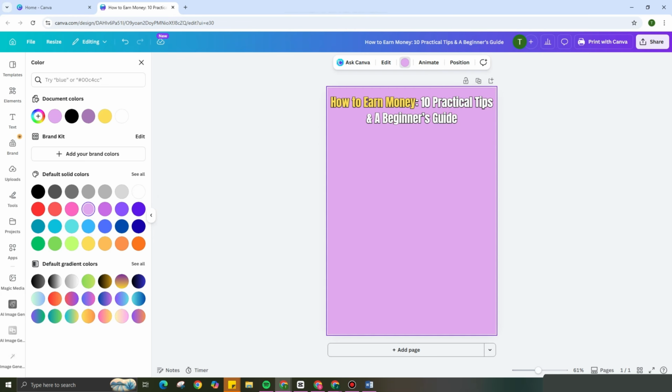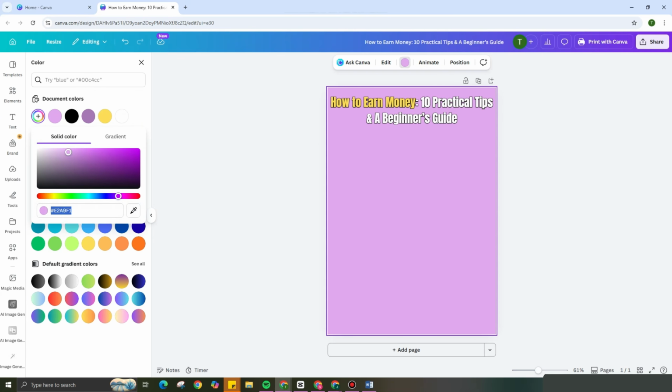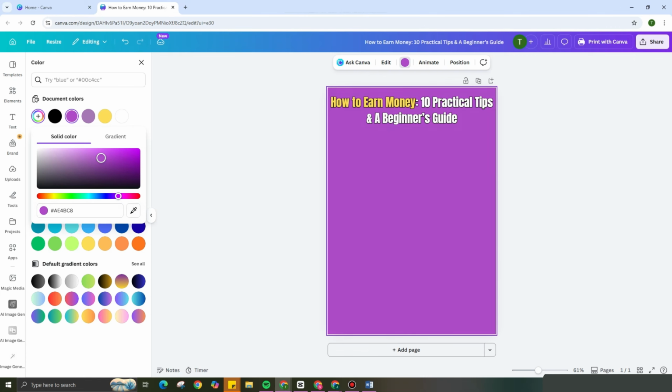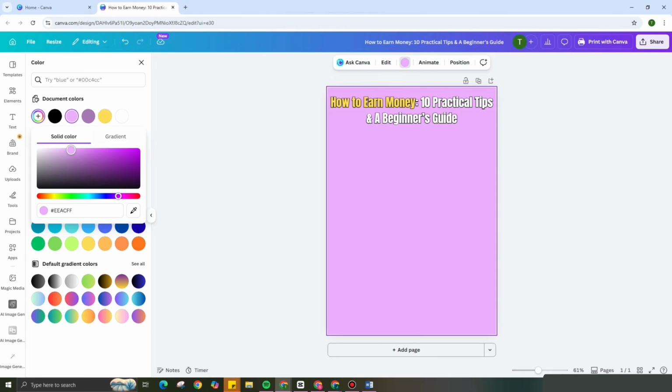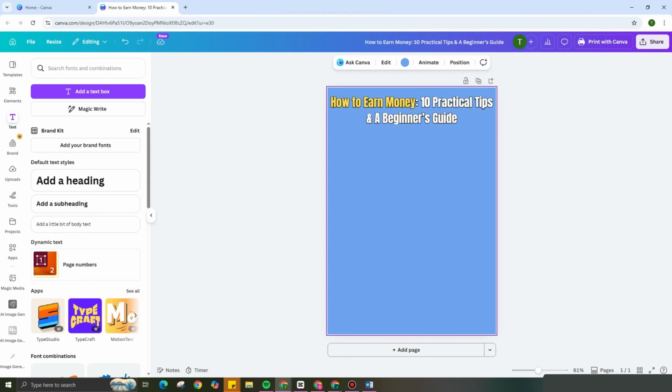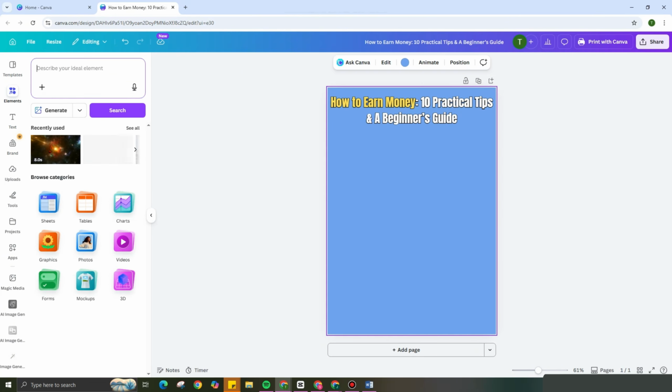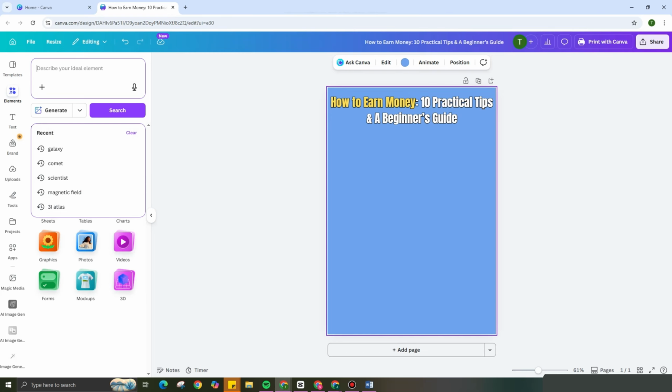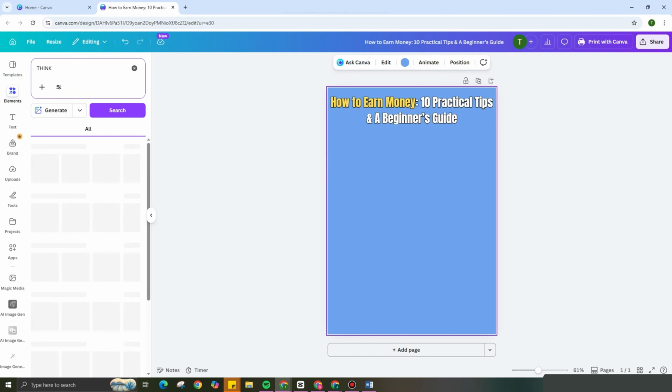Okay, so let me change the background color first. I think it doesn't really fit or match my font color. So I'm going to change it, and you can change it anytime you want. Once you have selected the correct background color for your ebook cover photo, you can now look for elements and then search for graphics or photos.